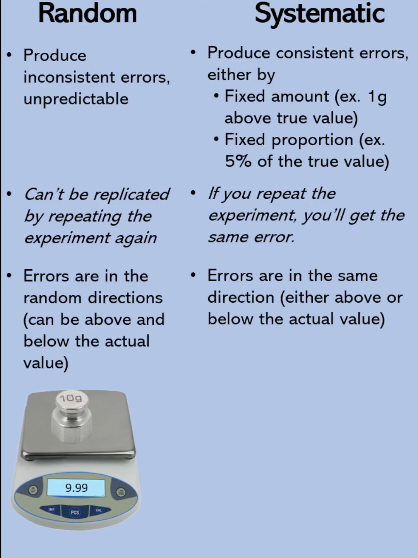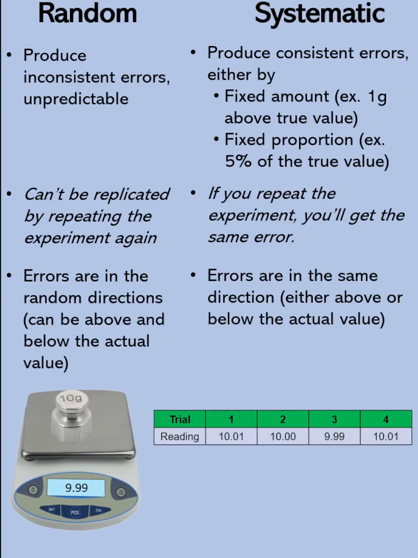So this is a summary of your measurements, for example. Your first measurement is 10.01, that's 0.01 above the true value. On your second measurement, that's 10. On your third measurement, 9.99, so that's 0.01 below the actual value. Then on the fourth, that's again 10.01.